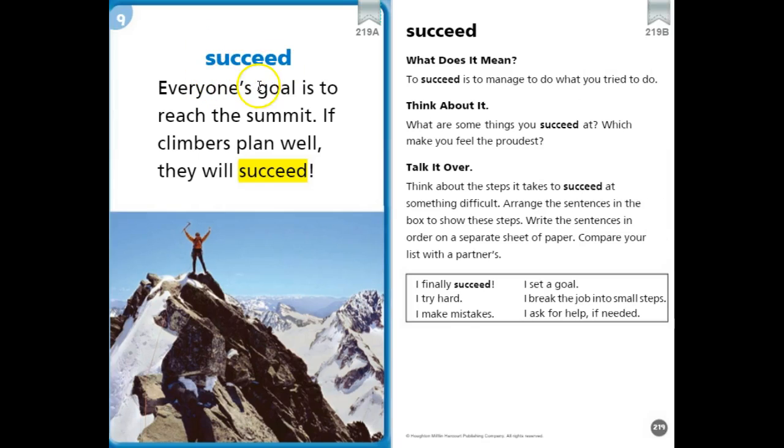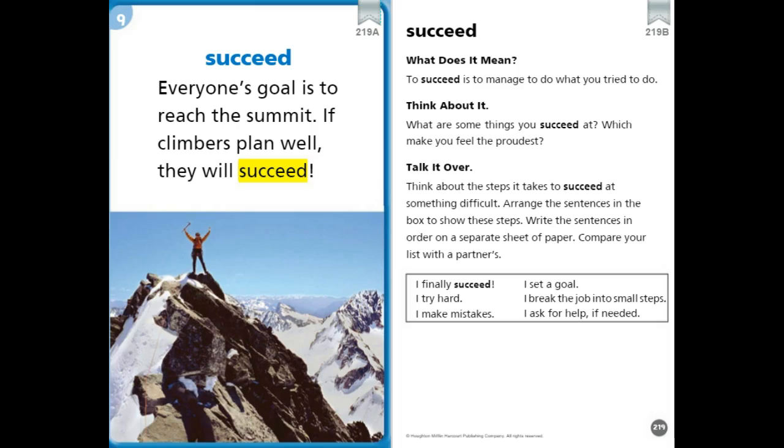Succeed. Everyone's goal is to reach the summit. If climbers plan well, they will succeed. To succeed is to manage to do what you tried to do. What are some things you succeed at, and what makes you feel the proudest?